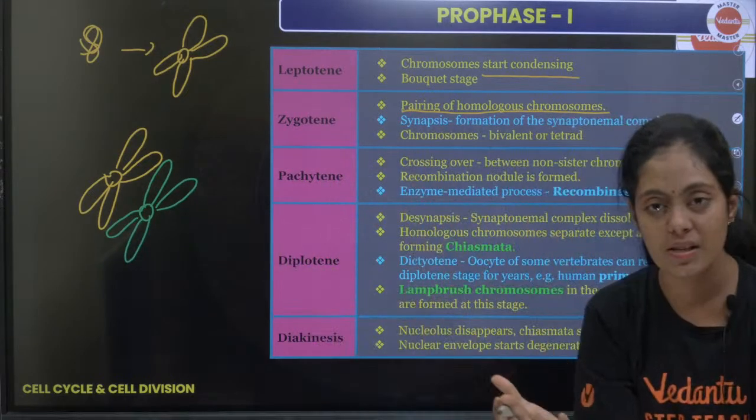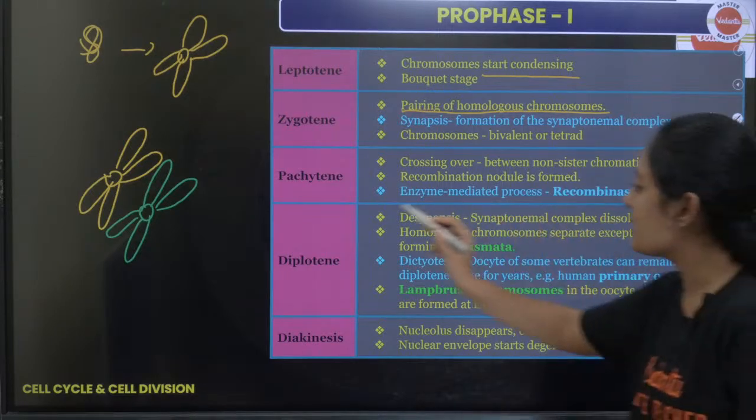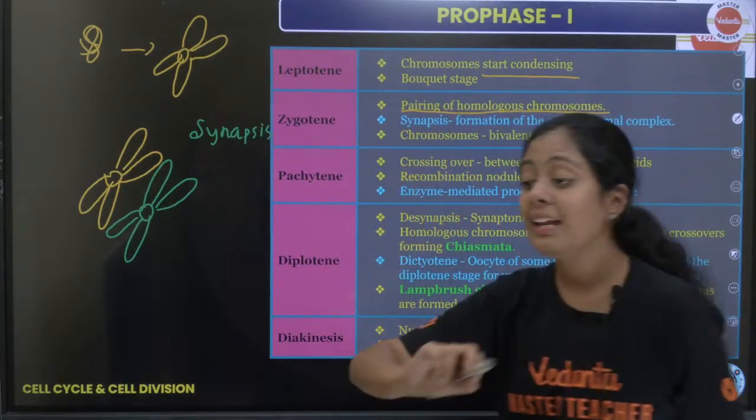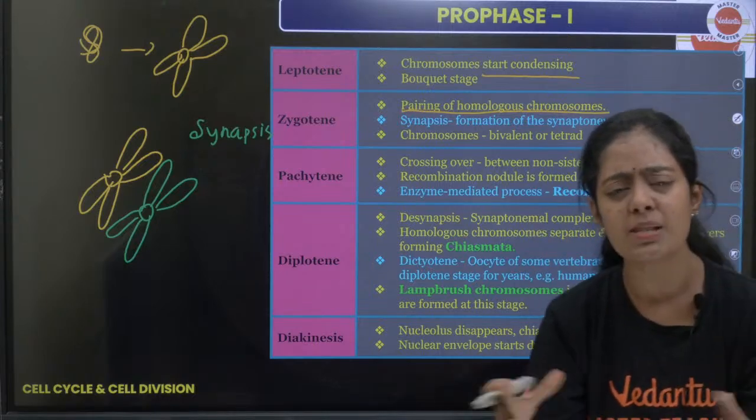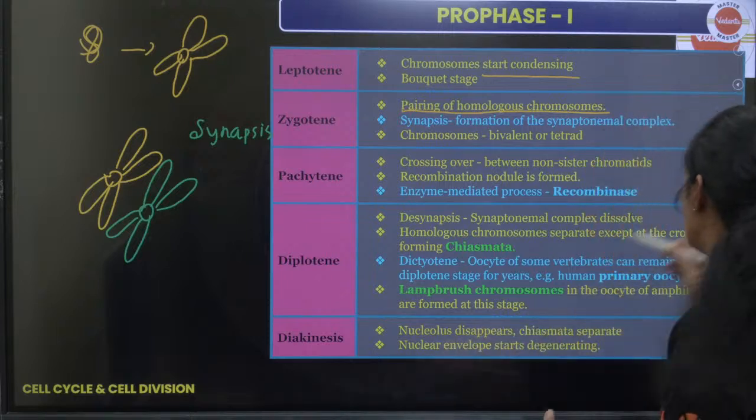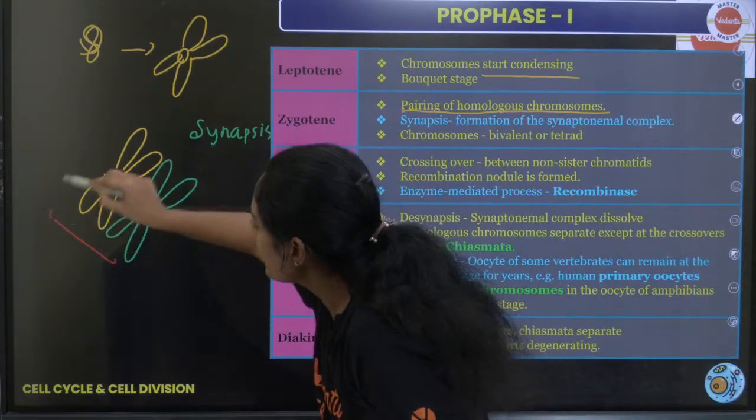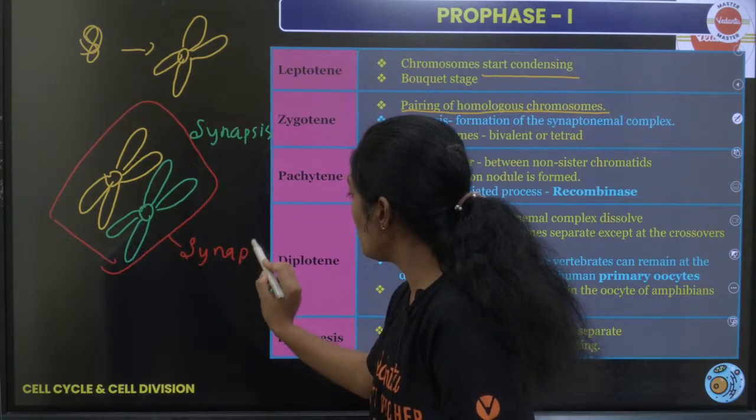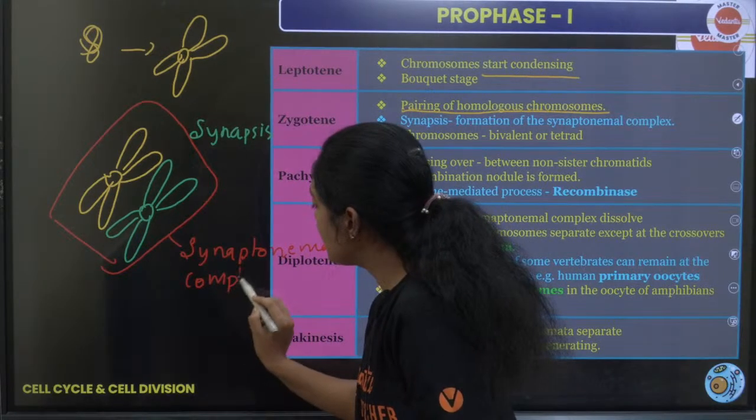So this process of pairing of homologous chromosomes is what we call synapsis. Children, this synapsis does not happen by itself; it needs a complex. It needs a protein, and that protein complex is what we call the synaptonemal complex. What is the name of this complex? Synaptonemal complex.